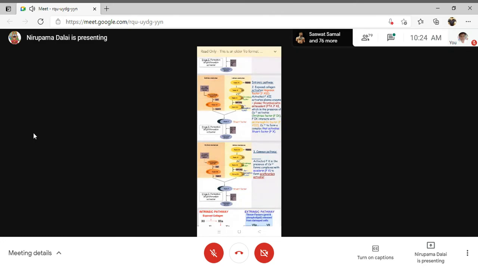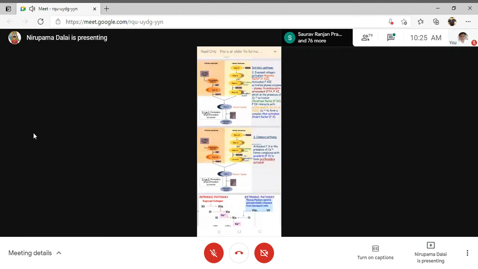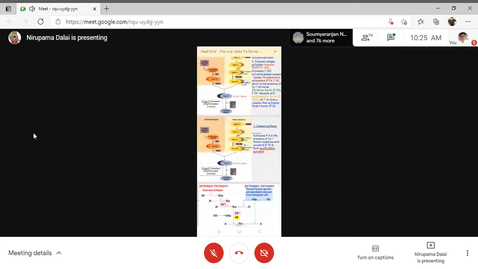So in this intrinsic pathway, which factor should be activated first? Factor 12. It will cause the conversion of factor 11. Then factor 11 causes the conversion of factor 9. Clear? Then factor 9 along with activated factor 8.